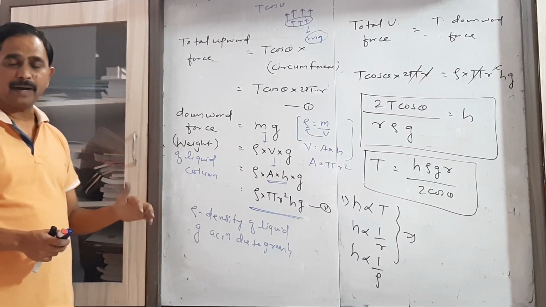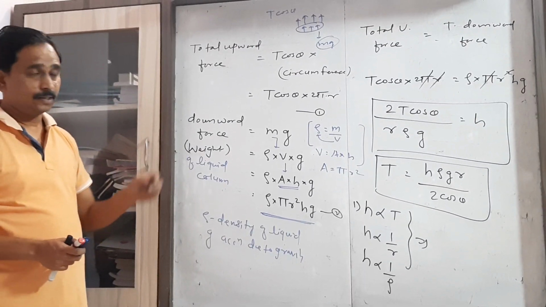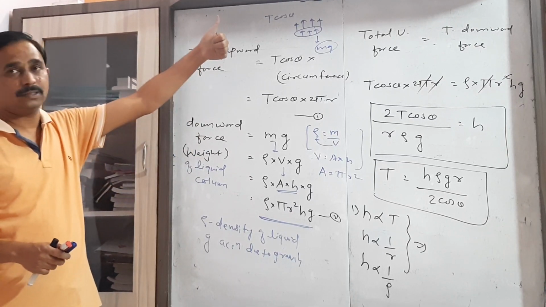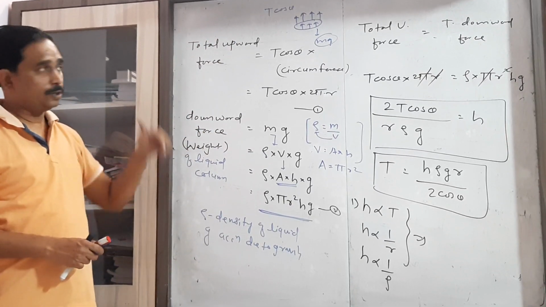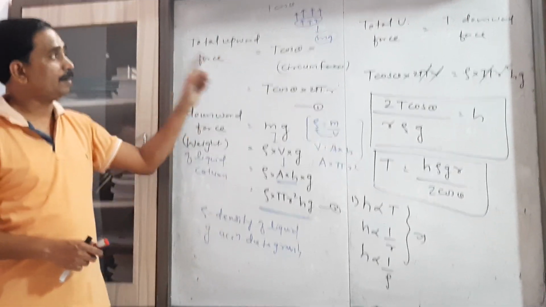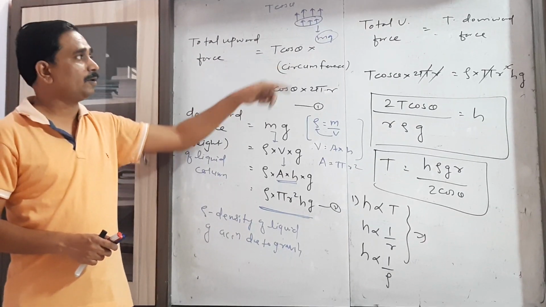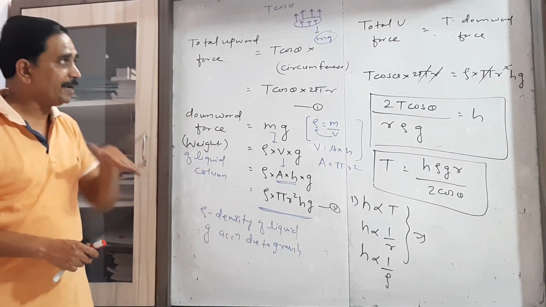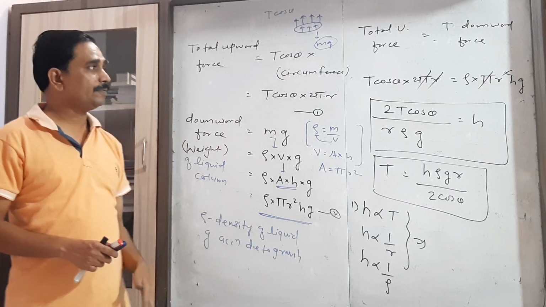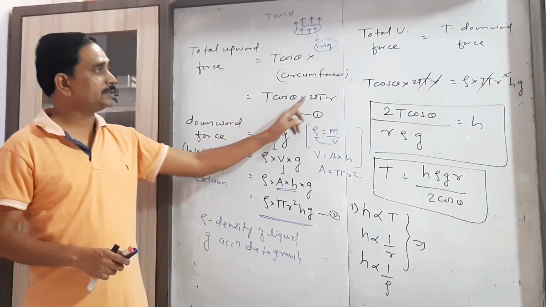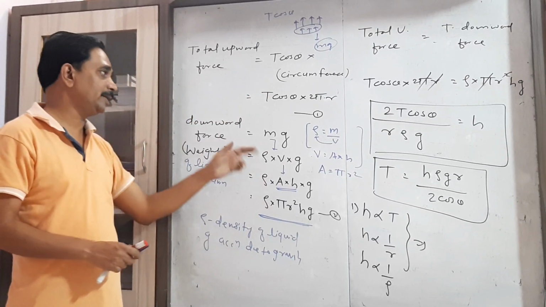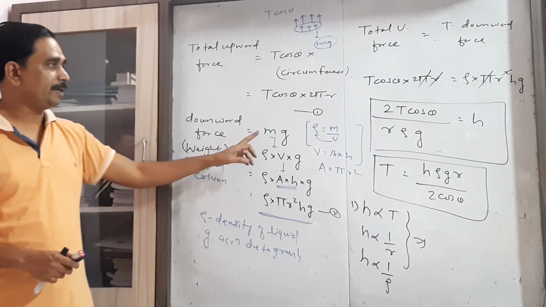So just keep in mind the two forces in order to derive this expression, that is the total upward force and the downward force. The total upward force can be obtained by considering the component of reaction, that is T cos theta, and the complete free surface, that is the circumference of the free surface. So I write here T cos theta into 2 pi r, and that upward force is balanced by the weight of the liquid column, mg.